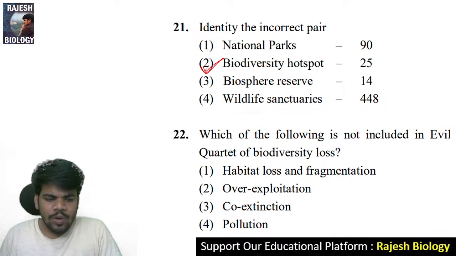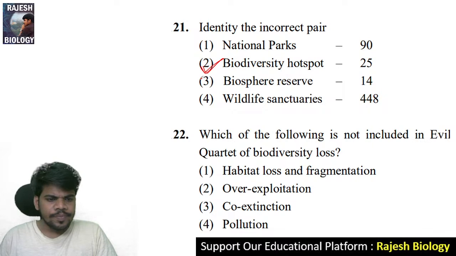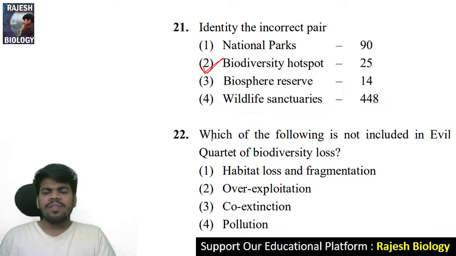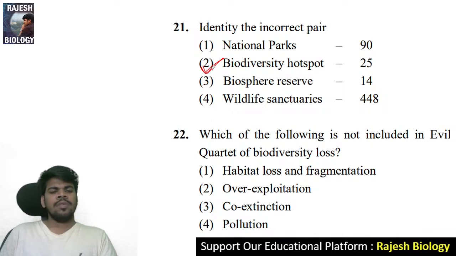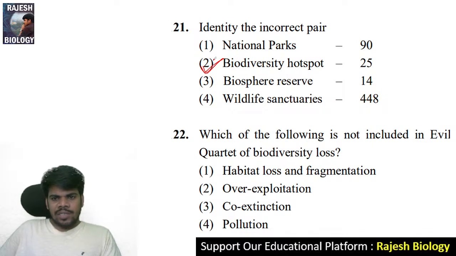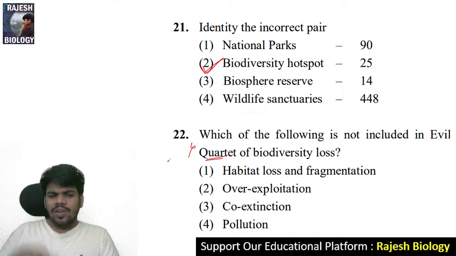Come to the 22nd question. Yes, Aparna, right? Which of the following is not included in evil quadrant of biodiversity loss? Evil quadrant means four only. Quadrant means four. In that four, one is not included.